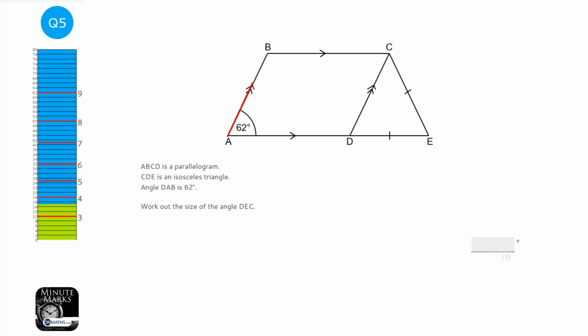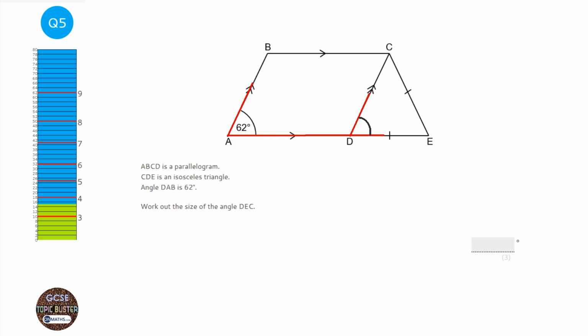So if we have a look at these lines here, then you can see that they are angles in parallel lines. We're looking at the two red ones going diagonally. We're ignoring the bottom parallel line because we're not using the top one for this. And these two angles here, the 62 degrees and this one, are corresponding because they make F angles.